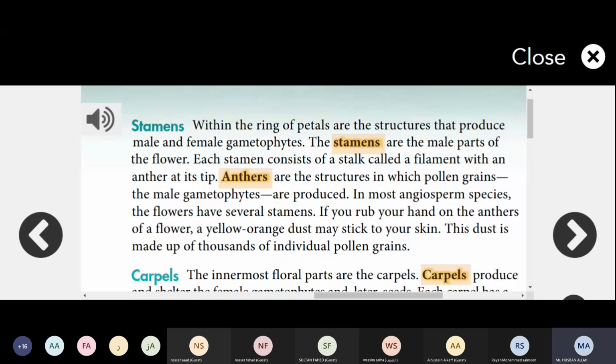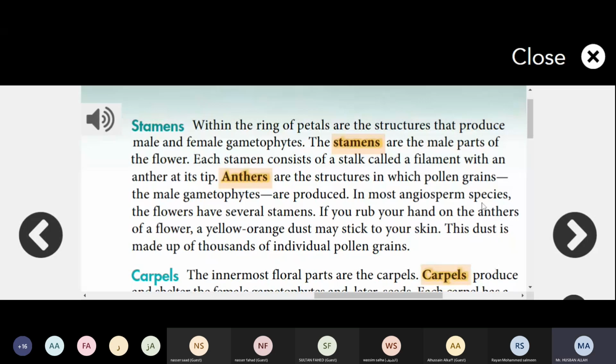The stamens are the male part of the flower. Each stamen consists of a stalk called the filament with an anther at its tip. As I told you, the stamen is composed of filament and anther, as in the diagram I showed you. Anther is the structure in which pollen grains, the male gametophytes, are produced.